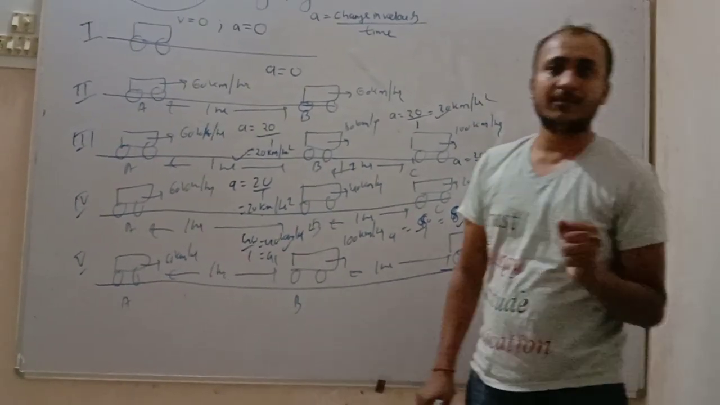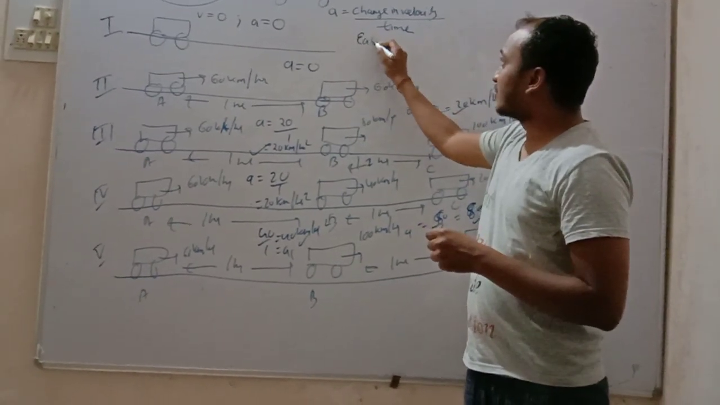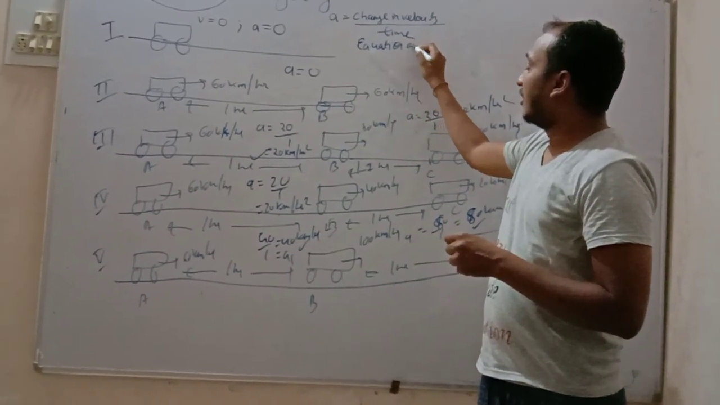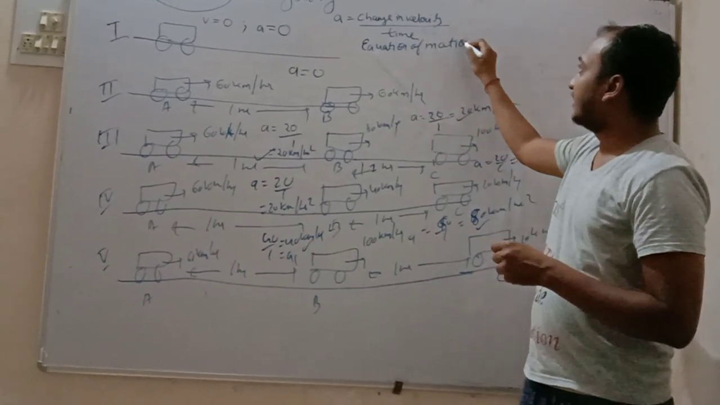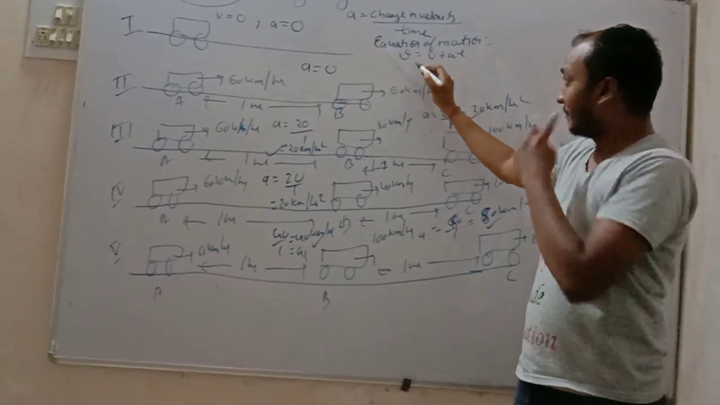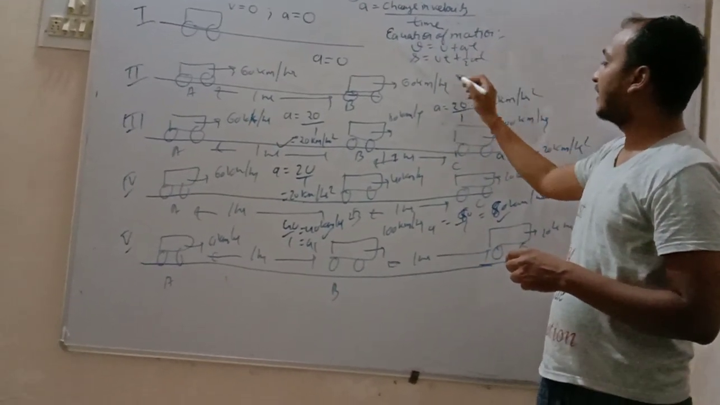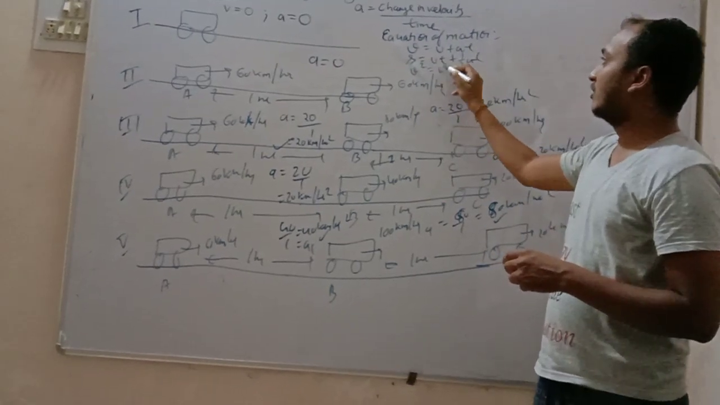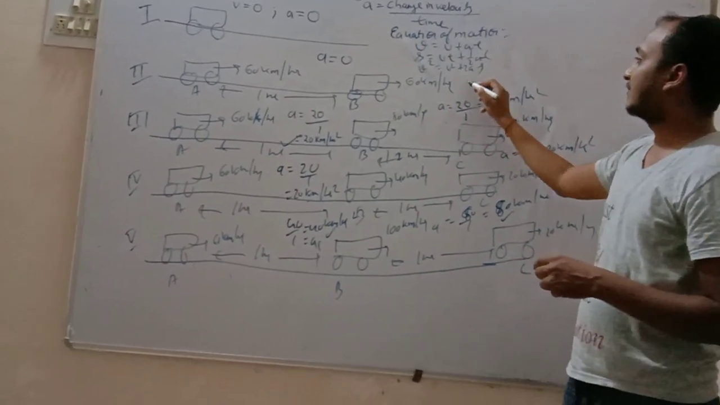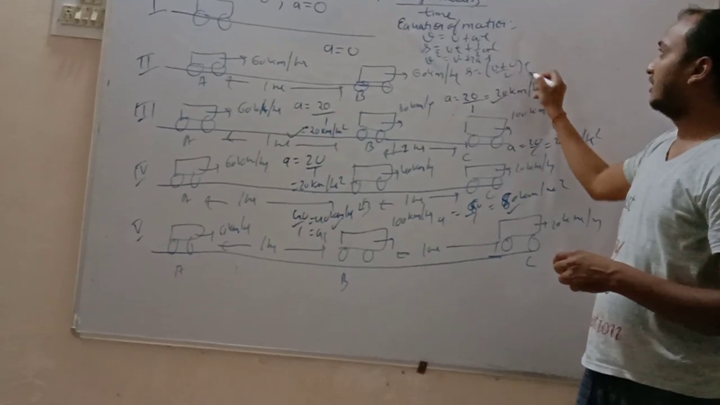So friends, remember always the equations of motion: V equals U plus AT, S equals UT plus half AT square, V square equals U square plus 2AS, and S equals (V plus U) by 2 into T.